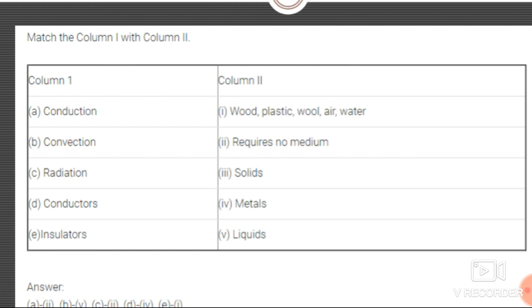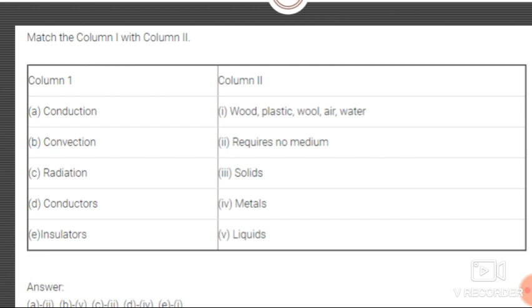In the second column, is conduction related to wood, plastic, wool, air, water, or to requires no medium, or to solids or metals and liquids? So what is the correct answer for conduction?